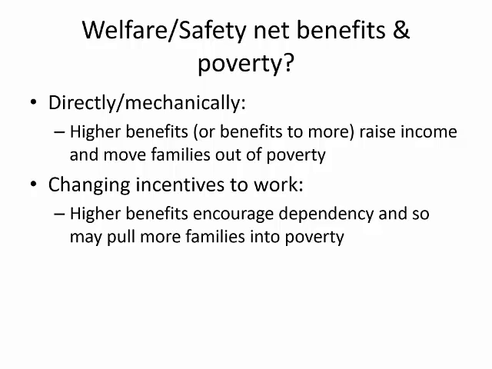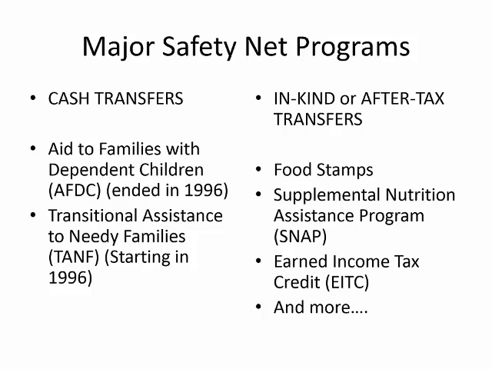For now, however, it should be clear that we need to know about long-term trends in welfare spending and benefit levels to understand if they help explain the long-term trend in poverty. For the next few minutes, we'll talk about safety net programs, by which I mean a variety of programs aimed at providing assistance to low-income individuals and families, also referred to sometimes as welfare or transfer programs. We'll start by focusing on our major cash welfare program for the poor, Temporary Assistance to Needy Families, or TANF, from 1996 to the present, and its predecessor, Aid to Families with Dependent Children, or AFDC.